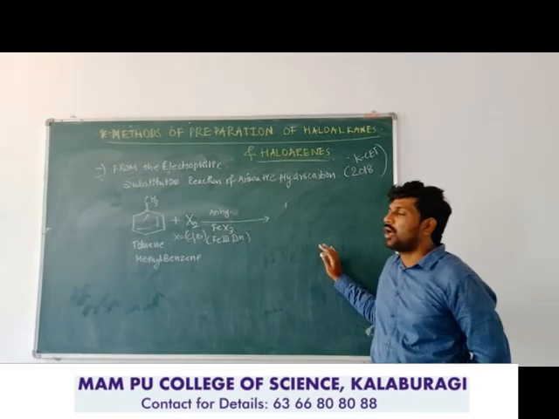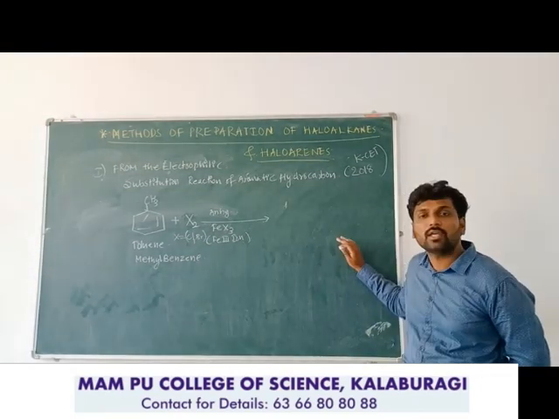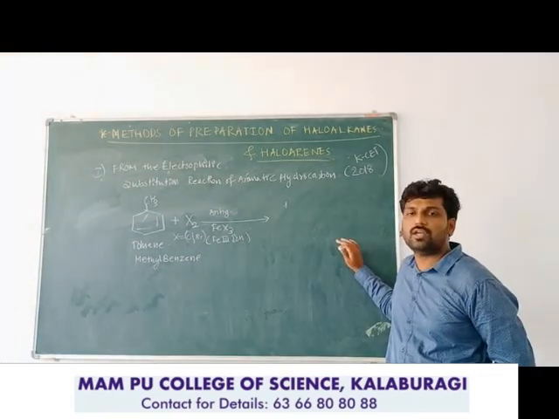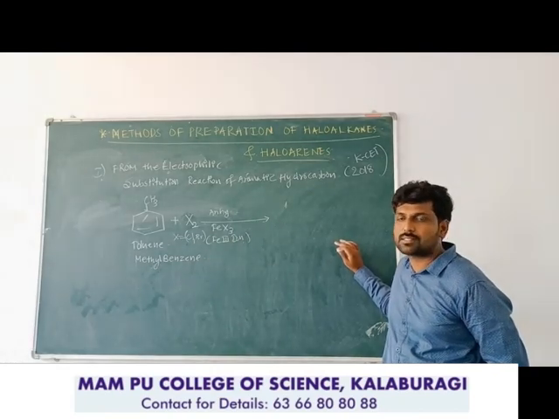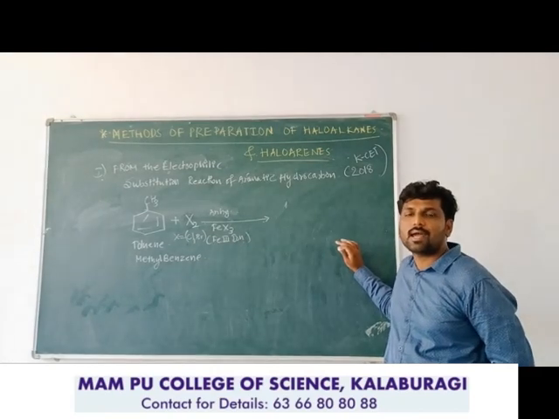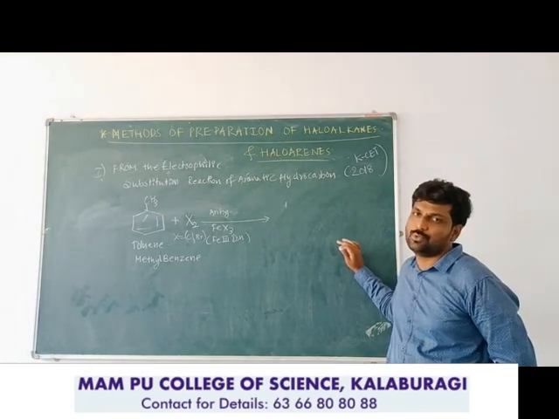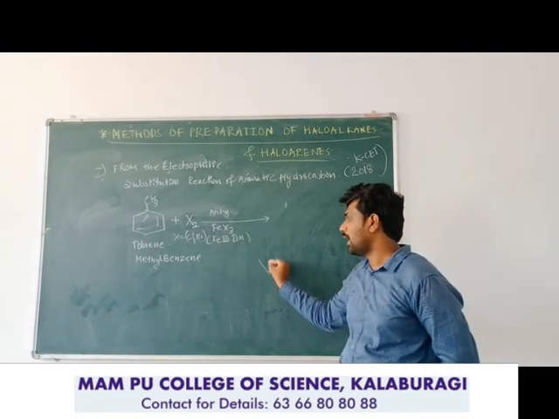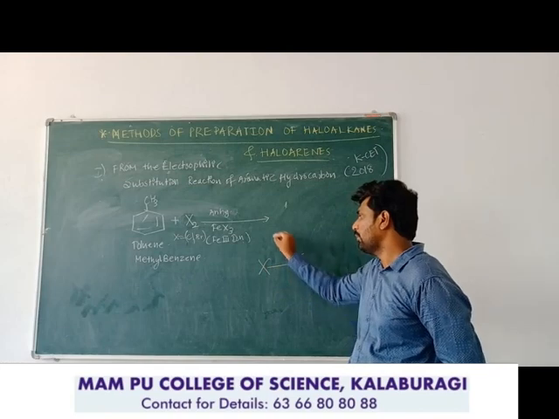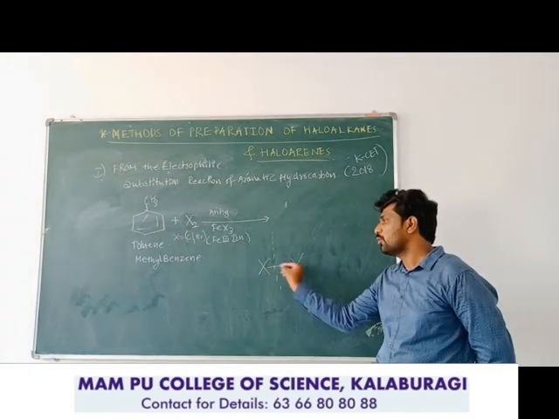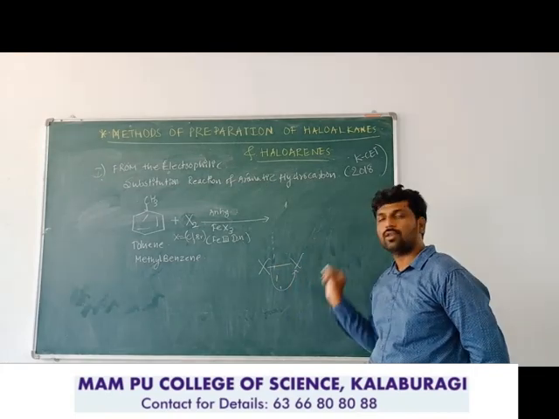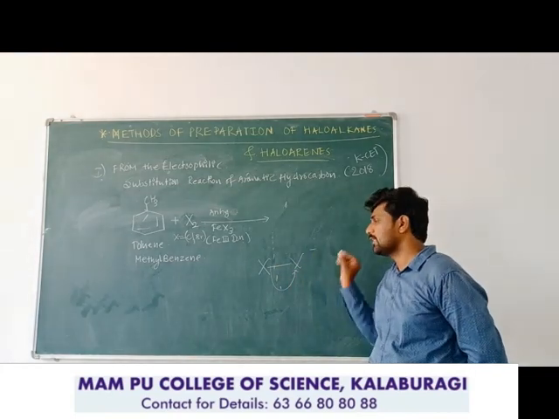See here, when toluene is heated with the halogen in the presence of the anhydrous ferric halide. If you take chlorine, anhydrous ferric chloride catalyst. If you take bromine, anhydrous ferric bromide you need to take. So here this halogen will be broken heterolytically, unsymmetrically, where the two bonding electrons will go to one of the halogen atoms and it will carry the negative charge.